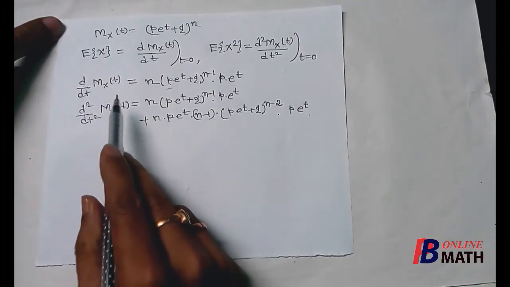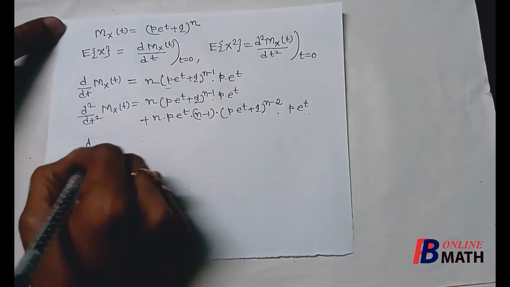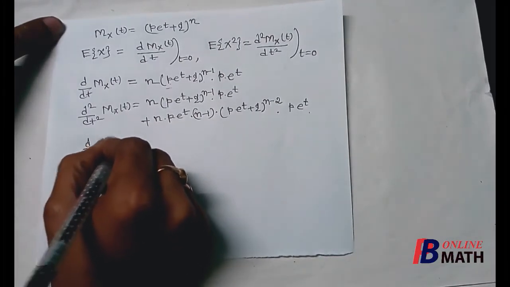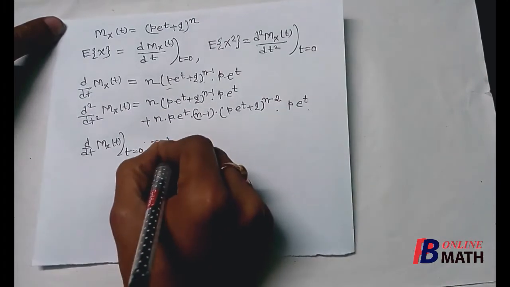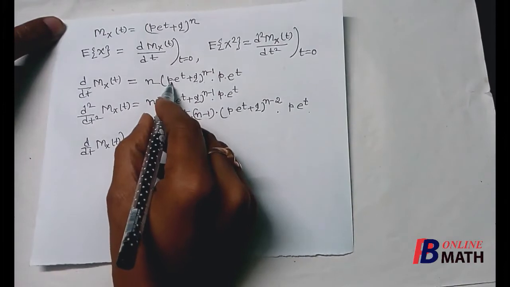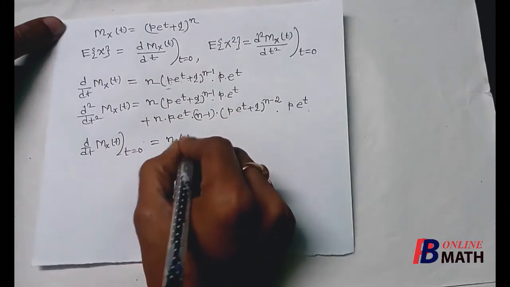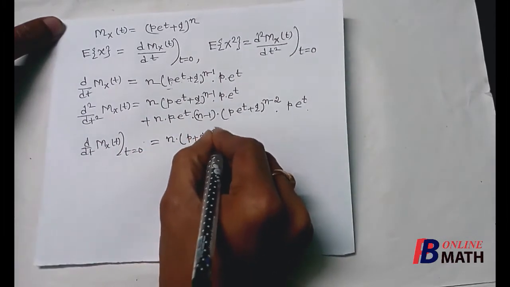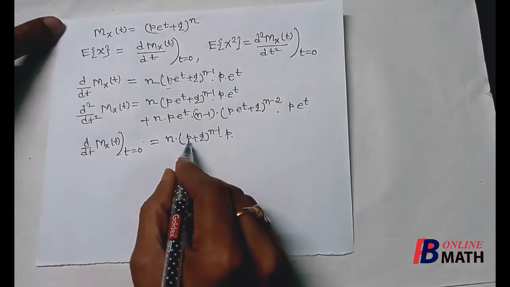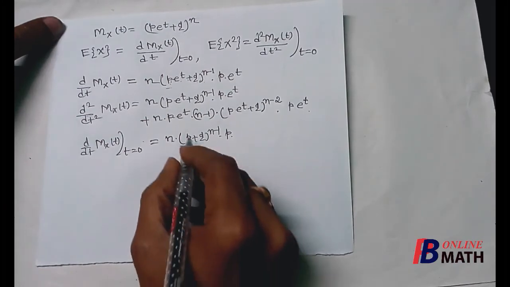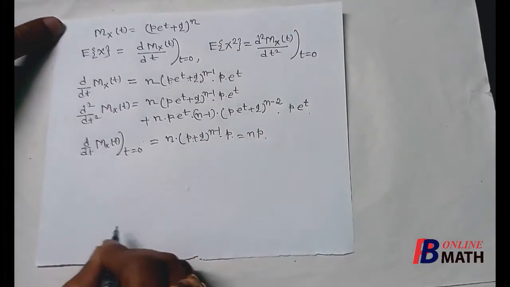Now we have to find the values of these derivatives at the origin, t equal to 0. So d dt of mxt at t equal to 0. Now if we put t equal to 0 here, we shall find that it is n into p plus q to the power n minus 1 into p, because if we put t equal to 0, it is p into e to the power 0, which is 1, and e to the power 0 is 1. Now we know that p plus q equal to 1 for binomial distribution. So it is n into 1 to the power n minus 1 into p, that is np.